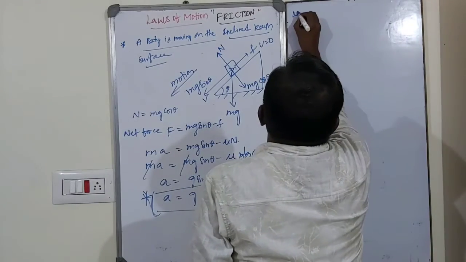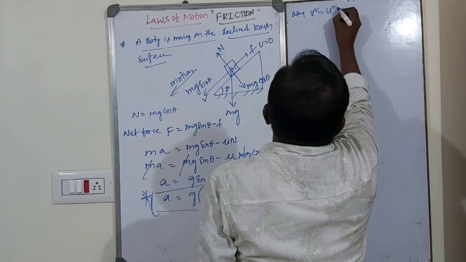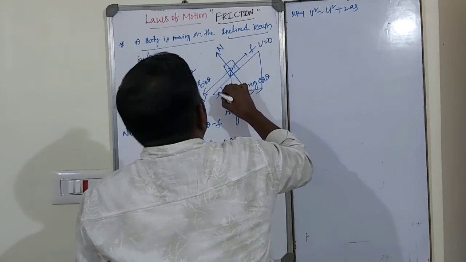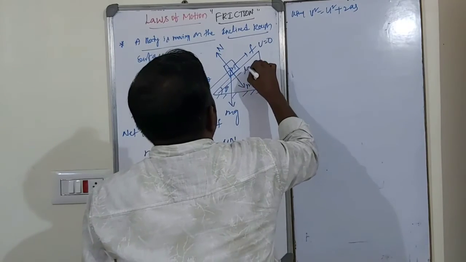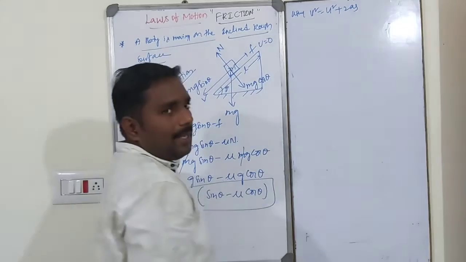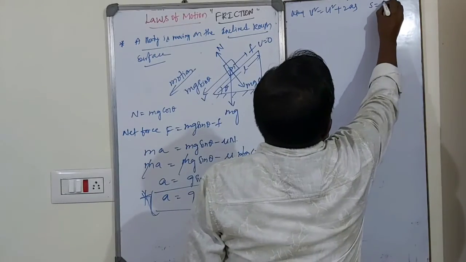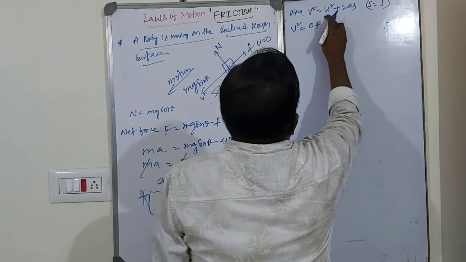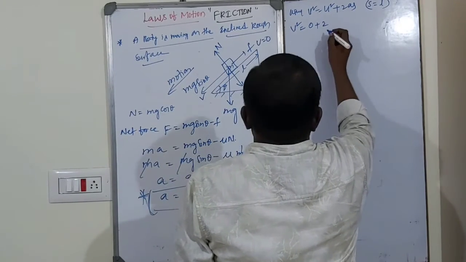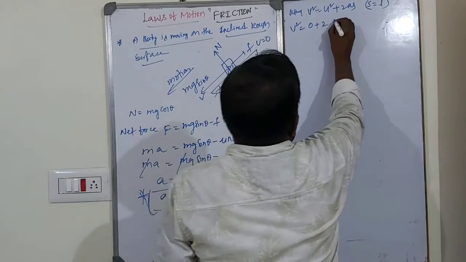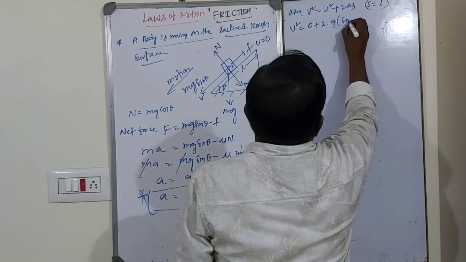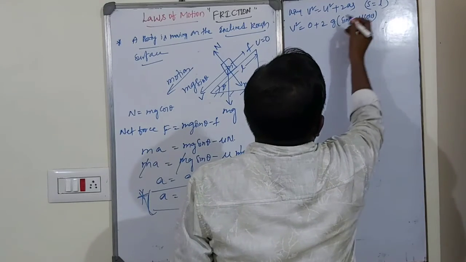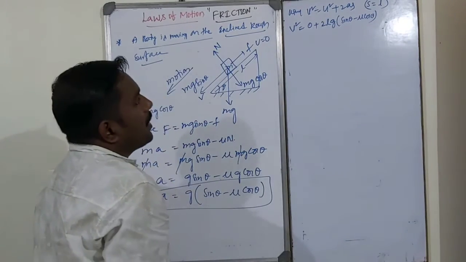So using the equation of motion, v square is equal to u square plus 2as. Suppose the total inclined surface length is L. I will take L. This is L. Displacement is equal to L. So S is equal to L. So v square is equal to 0 plus 2 into a, where a is g times (sin theta minus mu cos theta), and S is equal to L. That is 2Lg (sin theta minus mu cos theta).